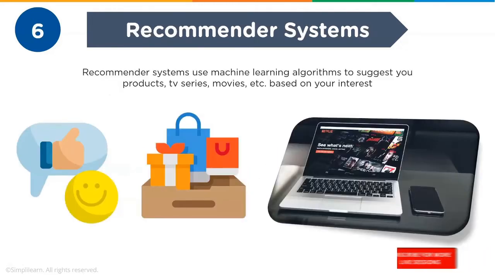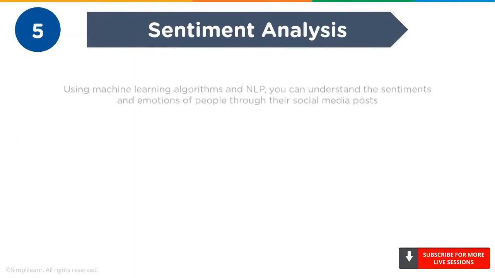A recommender system or recommendation system is a type of information filtering system that is used to predict the rating or priority a user would give to something. E-commerce, retail, and entertainment companies are leveraging the power of data and boosting sales by implementing recommender systems on their websites and mobile applications. Companies such as Amazon, Netflix, eBay, LinkedIn, and Pandora leverage recommender systems to help users discover new and relevant items like products, videos, jobs, movies, and music, and also create a delightful user experience while driving revenue. At number 5, we have sentiment analysis.